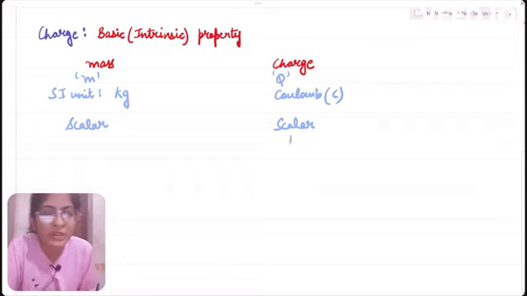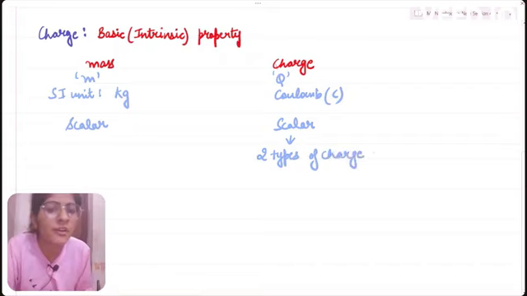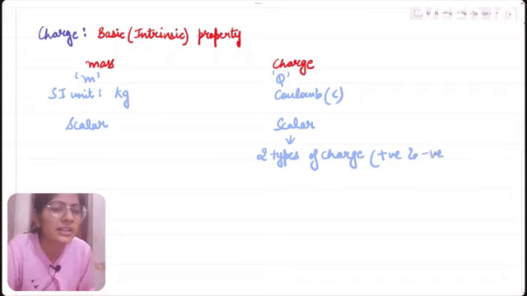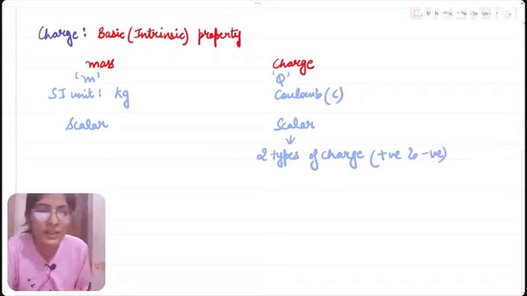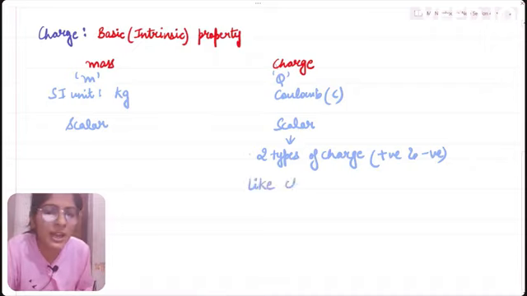About charge, one more thing is that we have two types of charges. The first is the positive charge and the second is the negative charge. Relating to them, like charges repel each other.